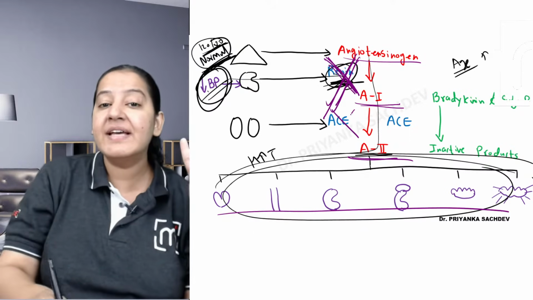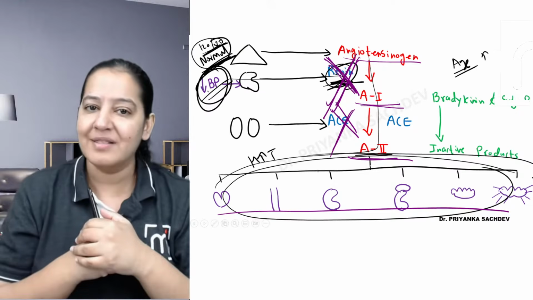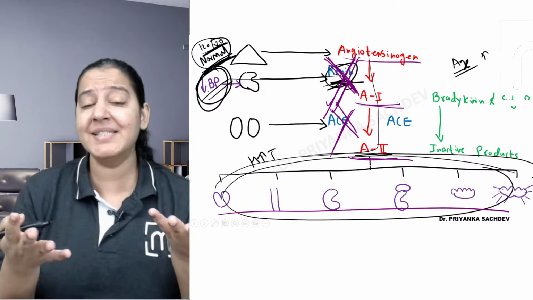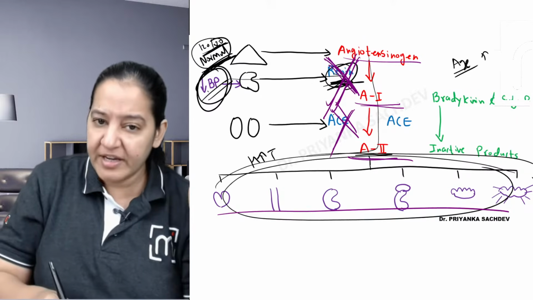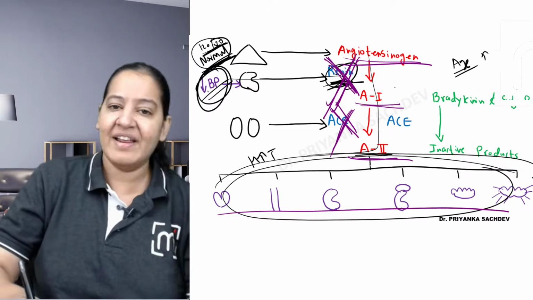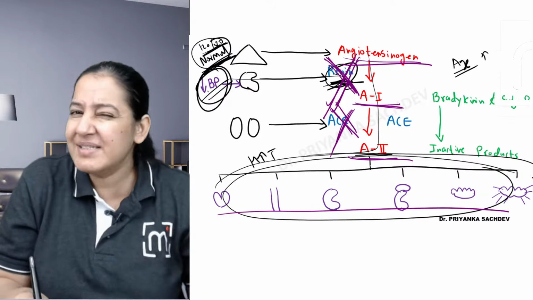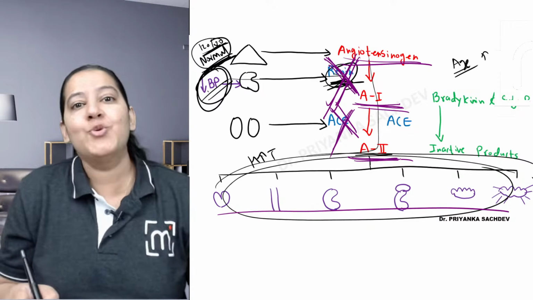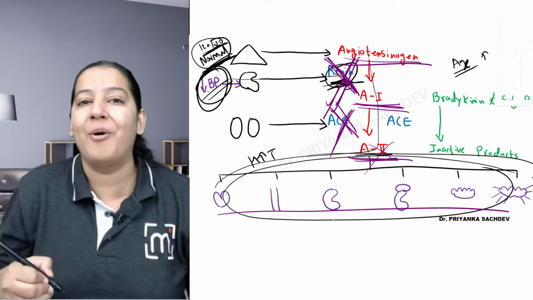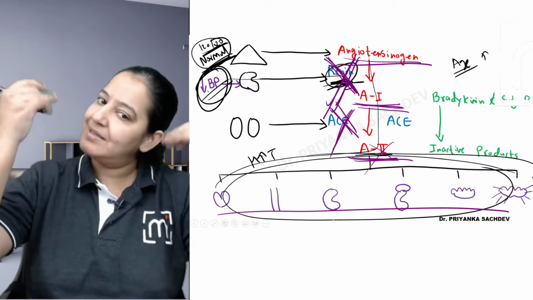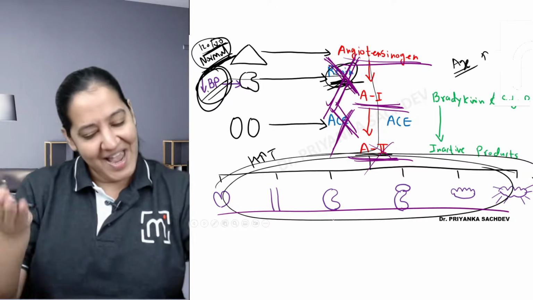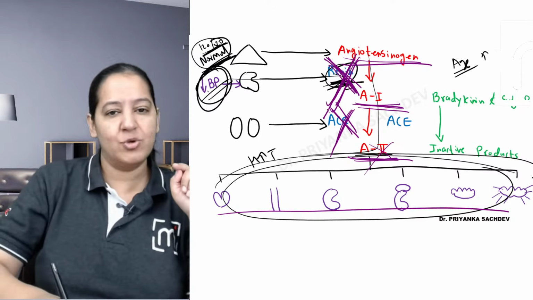The second you can give ACE inhibitors. आप ACE inhibitors दे दो. The second level: don't give renin inhibitors, give ACE inhibitors. If you are giving ACE inhibitors, angiotensinogen will get converted to angiotensin 1, but 1 is inactive. 1 will not convert into 2. Ultimately, we mean that 2 shouldn't form, or 2 shouldn't act on the 6 organs. So blood pressure will not rise, it will fall. That is number two.